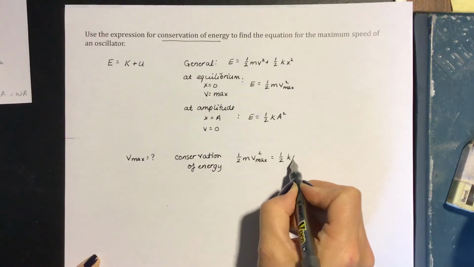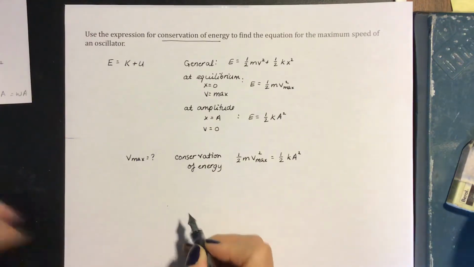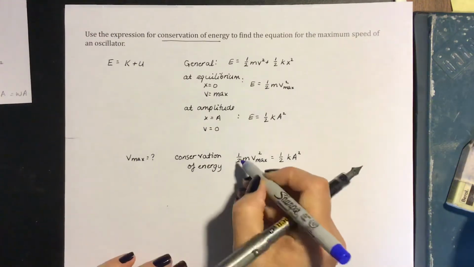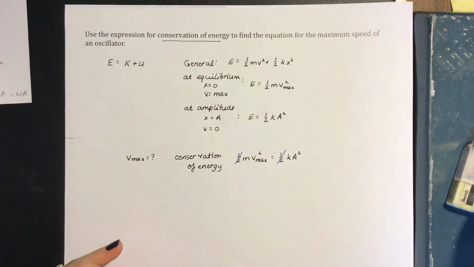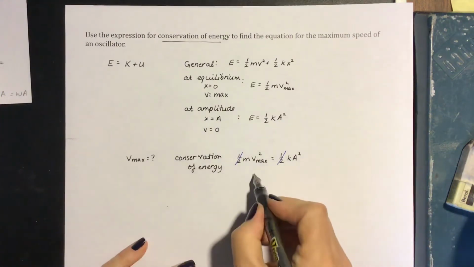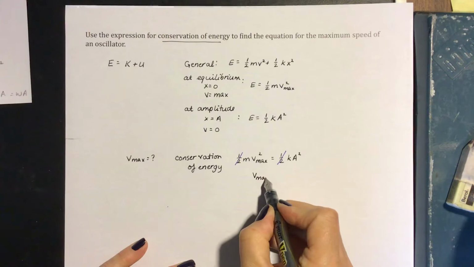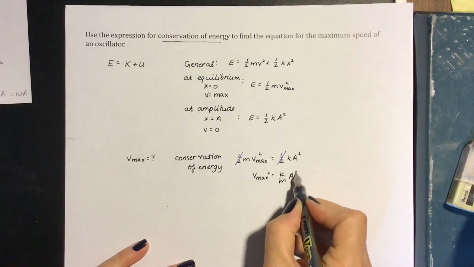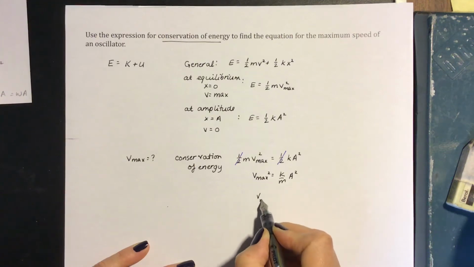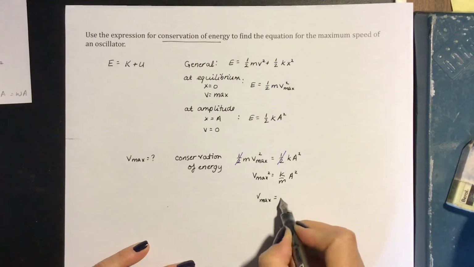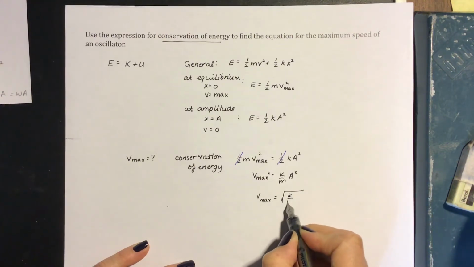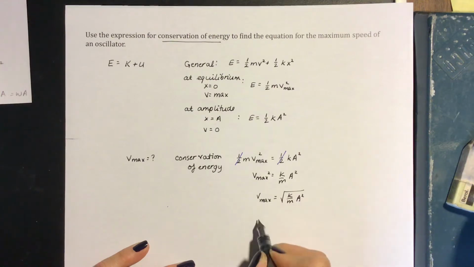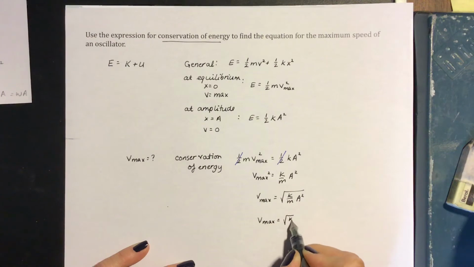Right off the bat, we can cancel those halves. Let's divide both sides by mass to get v maximum squared equals k over m times A squared. Take the square root of both sides to see that v maximum is the square root of k over m times A squared. So v maximum is the square root of k over m. Square root of A squared is just A.